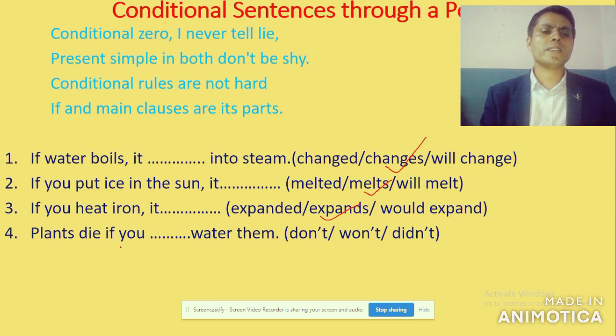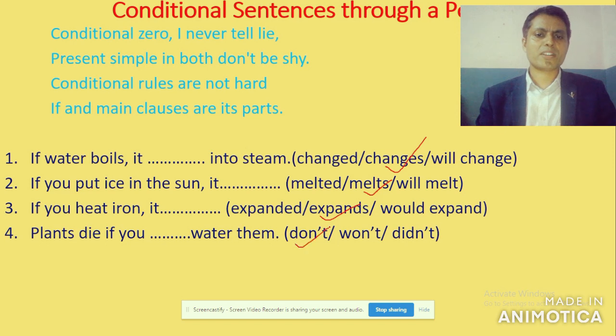If you don't water them, won't water them, or didn't water. What's the right answer? Obviously, we need present simple in both. Plants die is the main clause, present simple, and the if clause must also be present simple. So, if you don't water them.